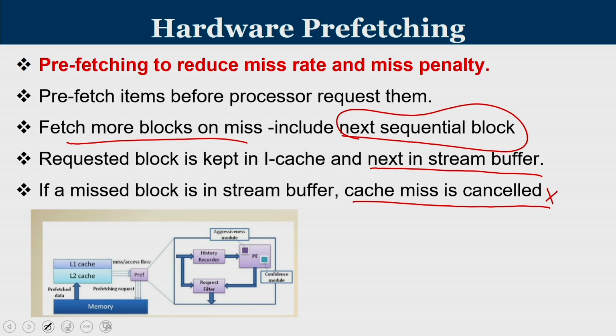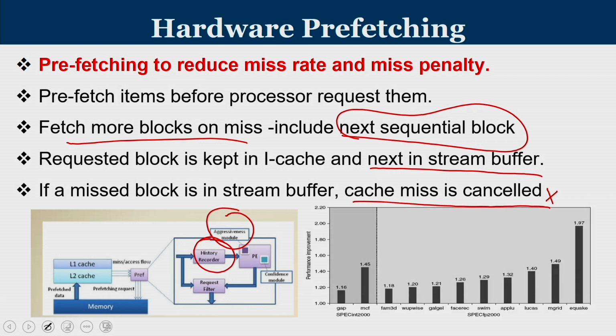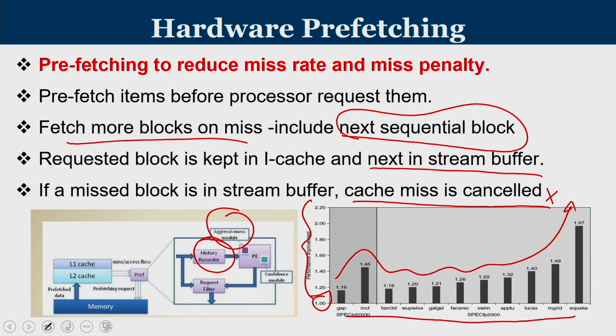So you need some kind of history recording mechanism, and then something has to predict by looking at it, and then you bring what is needed. This shows, for certain SPEC benchmarks, the performance improvement if you enable hardware prefetching. You can see that for the conventional one, the performance is 1. When you enable prefetching, you are able to get a speedup of up to 2. So this shows that prefetching can really improve average memory access time.